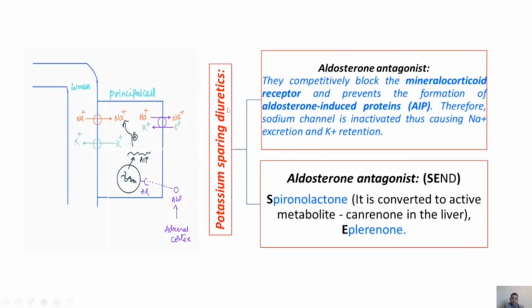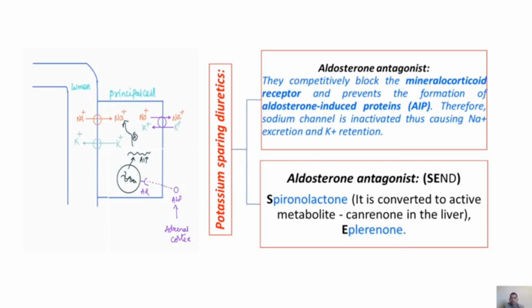Next, the second class of potassium-sparing diuretics, aldosterone antagonists. First, let us discuss the normal function of aldosterone. On the basolateral side, aldosterone, which is released from the adrenal cortex, enters the cell and binds with mineralocorticoid receptors. It induces aldosterone-induced proteins. Thereby, these aldosterone-induced proteins activate the sodium channels. This is the normal mechanism of aldosterone.